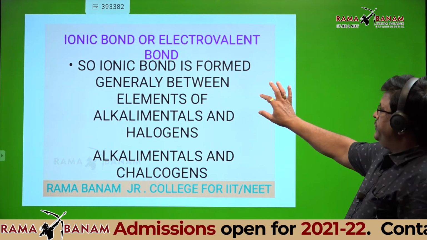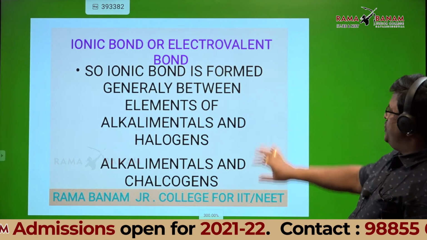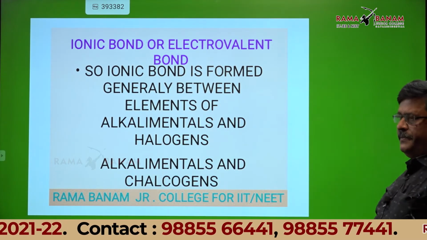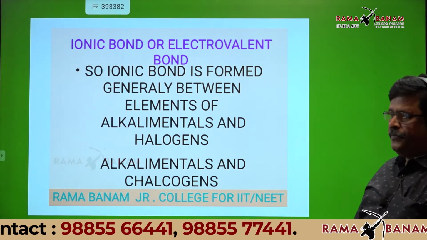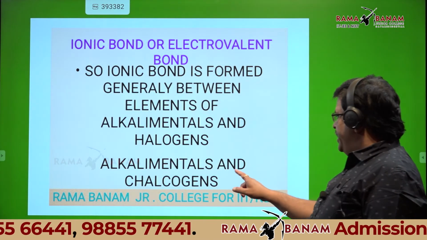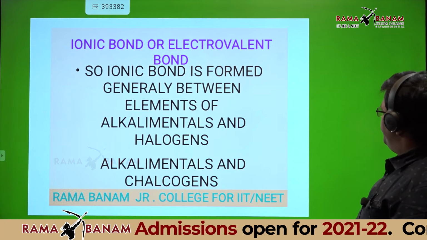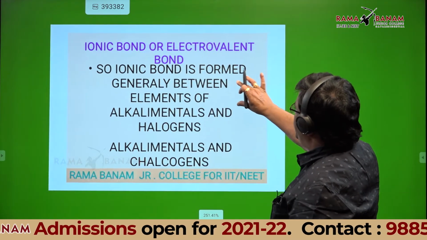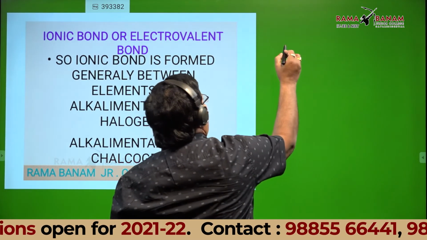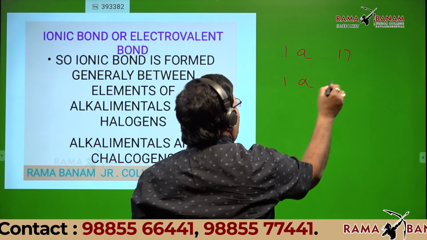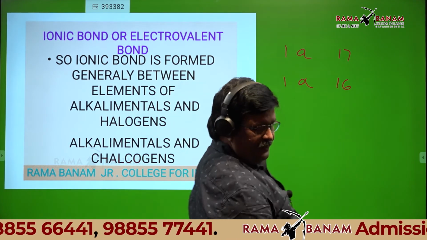See this board. Ionic bond is formed generally between the elements of alkali metals and halogens, and alkali metals and chalcogens. Is it okay? It means it's between group 1 and group 17, group 1 and group 16.